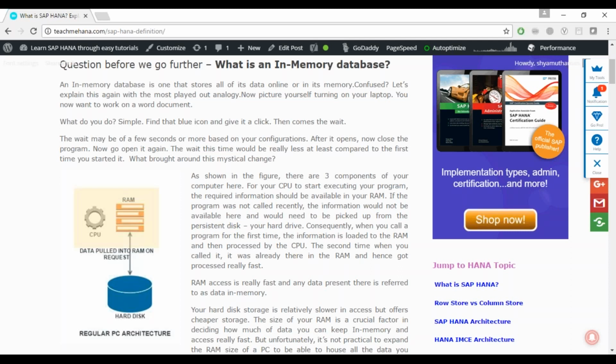Again, in-memory is not a new concept. Oracle had it in the 1980s. Oracle still has it in a database called TimesTen. The Oracle CEO still doesn't believe in in-memory as a solution to everything. He says this is still a waste of money.